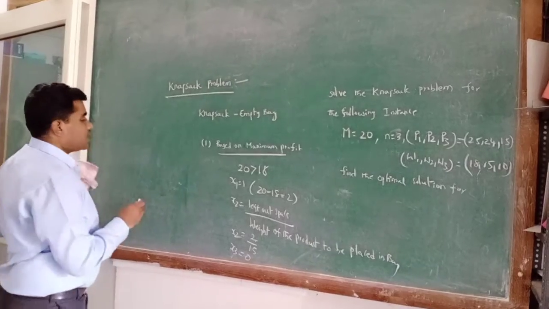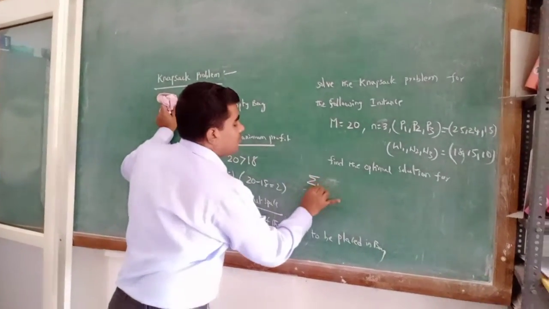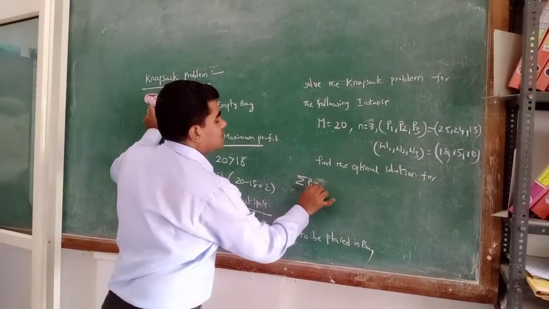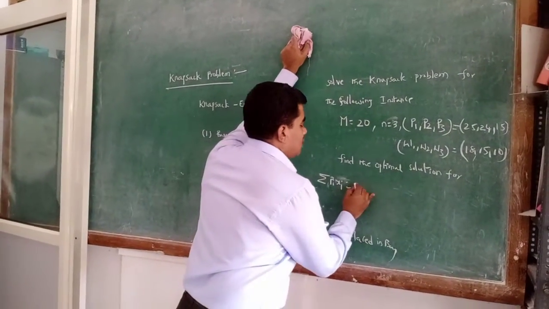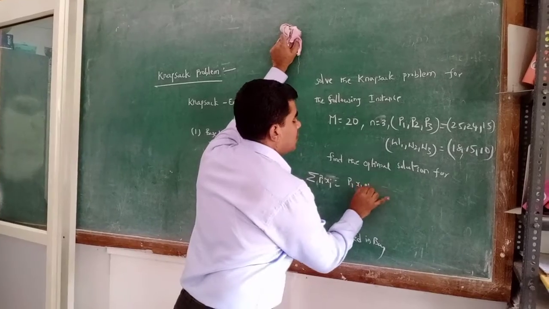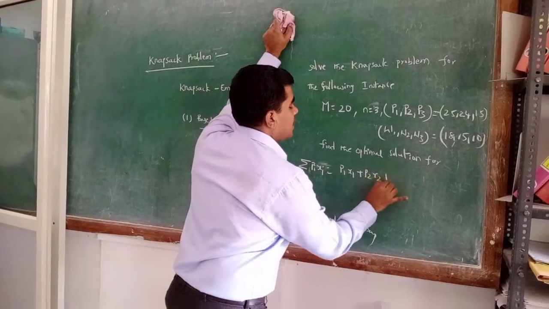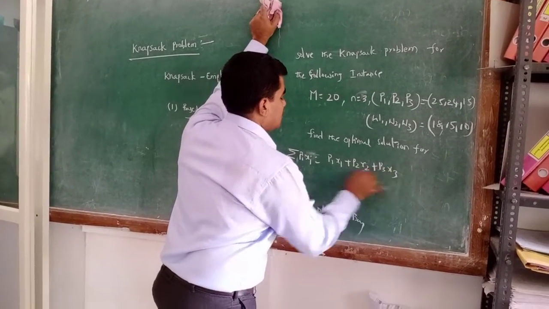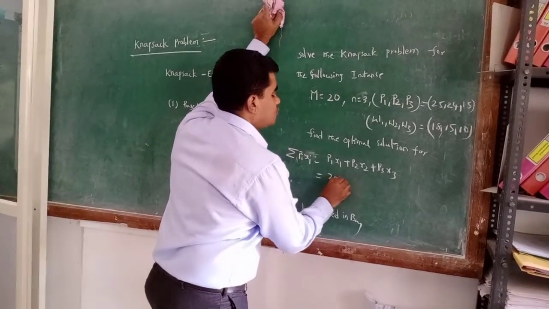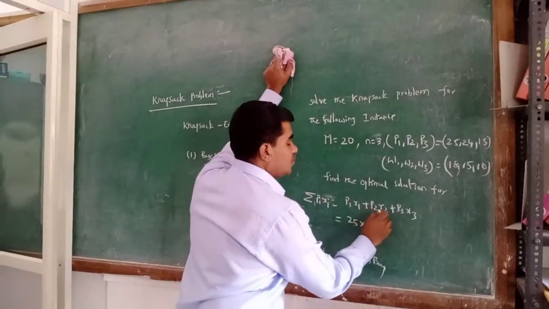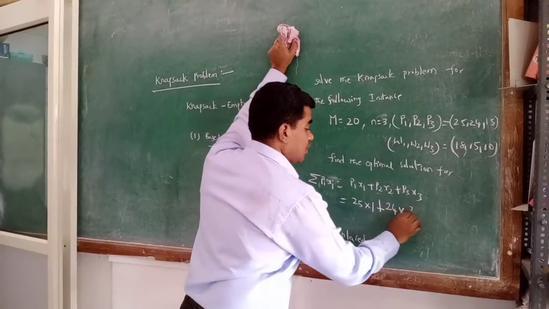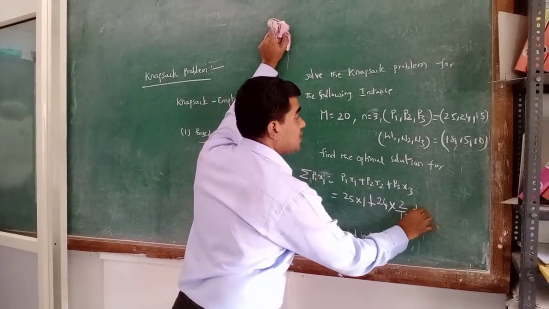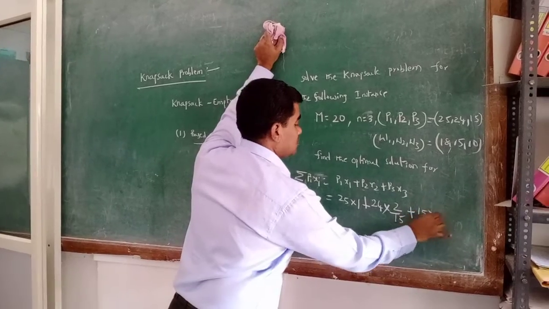Now we have to find out the summation of Pi Xi based on maximum profit. First one is P1 X1 plus P2 X2 plus P3 X3. P1 is 25, X1 is 1, plus P2 is 24, X2 is 2 by 15, and P3 is 15 into 0.